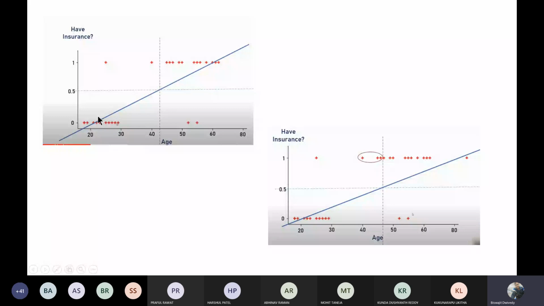But if you are going for higher level predictions, then it's important to remove these outliers, or to replace them with some specific values. So how are we going to predict whether a person of a specific age is interested in buying insurance or not?